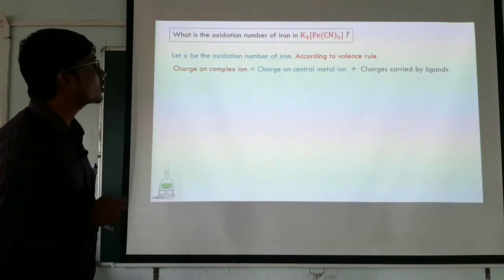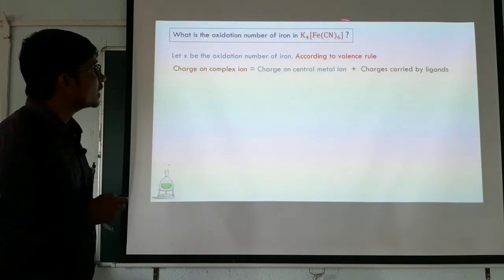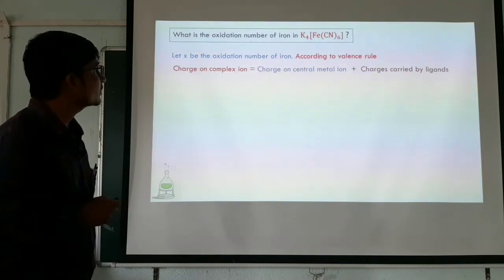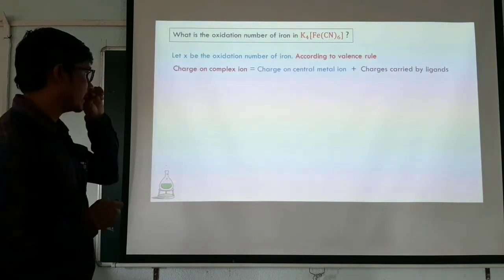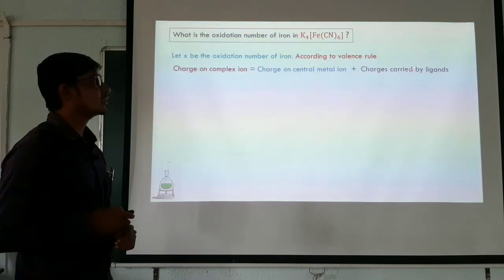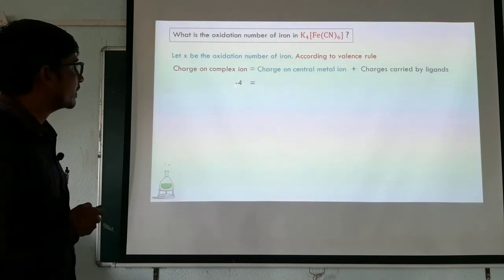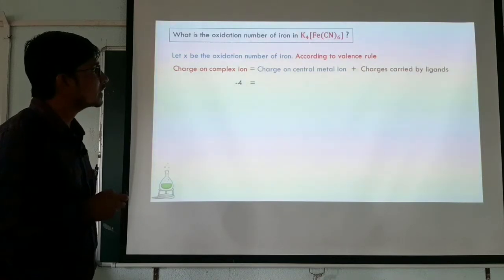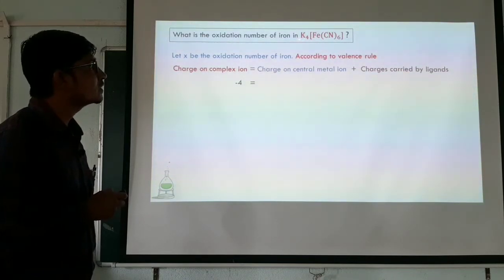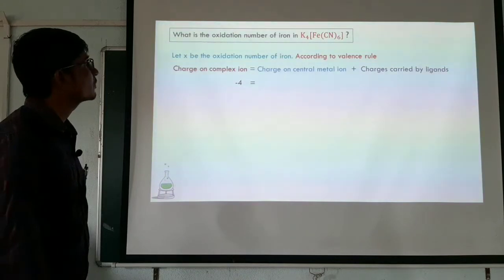Next, we have one more complex. Here the complex does not carry any charge. Here also I don't know the oxidation number of this metal, so I'll keep it as X. According to the valence rule, the charge on the complex ion is equal to the charge on the central metal ion plus the charges carried by the ligands. Now I keep the charge here as -4. It is because when you dissolve this complex in water, the potassium ionizes and gives 4 K+ ions, and simultaneously the complex gets a -4 charge. For that reason I have taken -4 here.